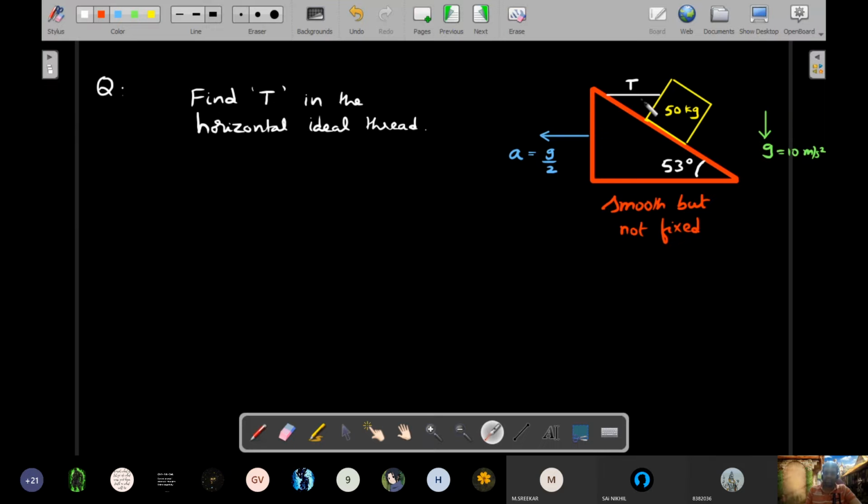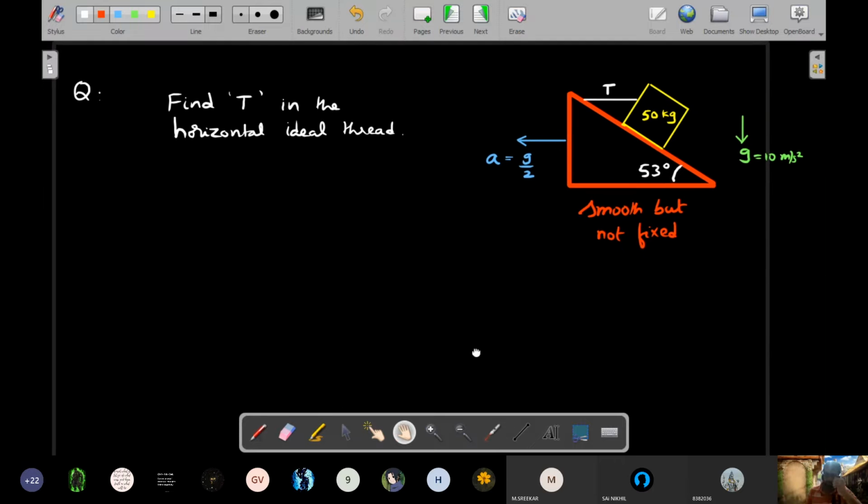There is a block that is tied with a thread to the inclined plane. So the block also moves along with the inclined plane. The thread is maintained in a horizontal manner that I have not drawn in the diagram, but please take this white horizontal thread to be parallel to the base. So the question is very simple. Under this scenario, what is the tension in the thread?